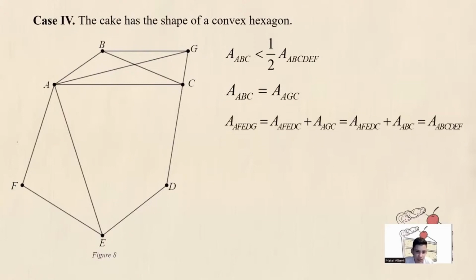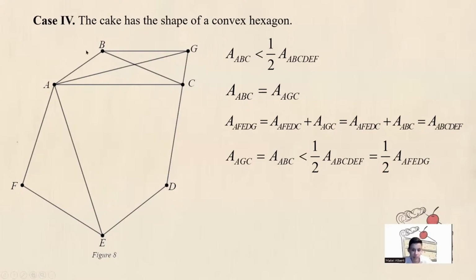Case 4. The cake has the shape of a convex hexagon. Let A, B, C, D, E, F be an arbitrary convex hexagon. One of the triangles, ABC or AFE, must have a smaller area than half of the area of the hexagon. Let's presume that this triangle is ABC. That means that the area of ABC is smaller than half of the area of ABCDEF. Let G be the intersection of the parallel to AC through B and side CD.